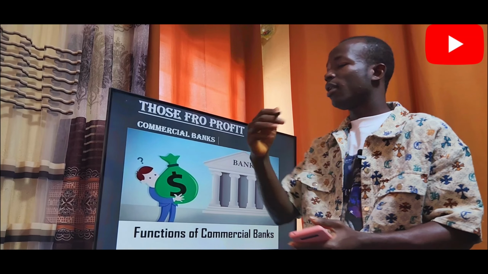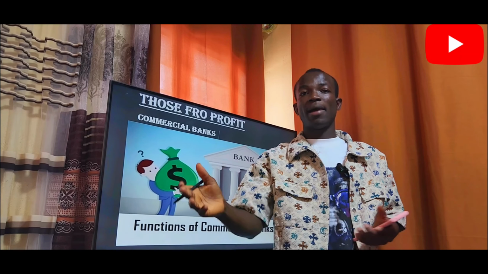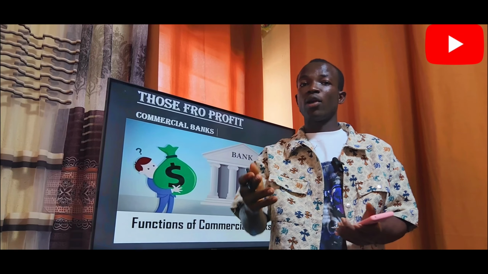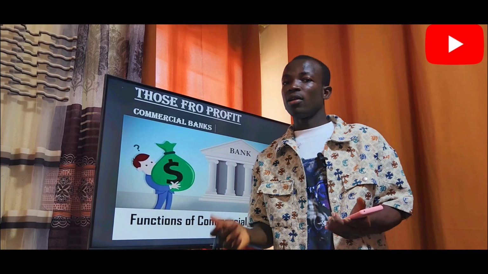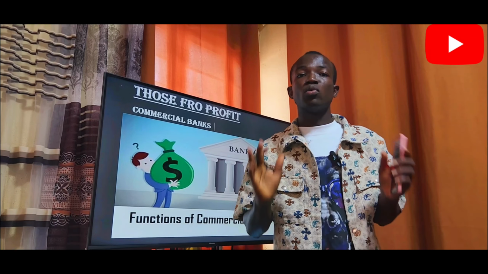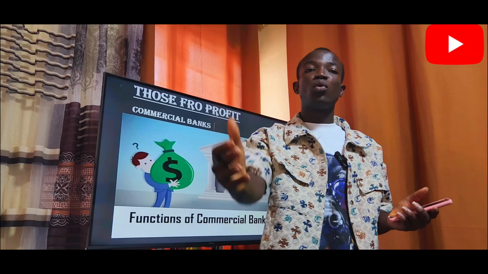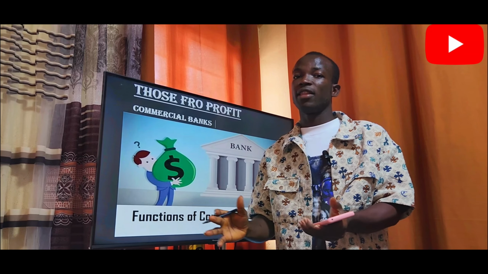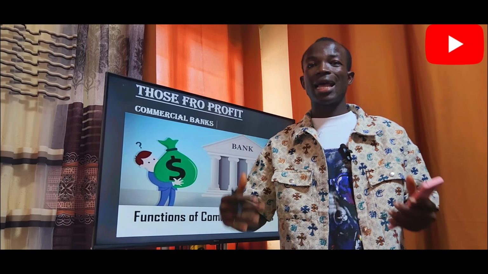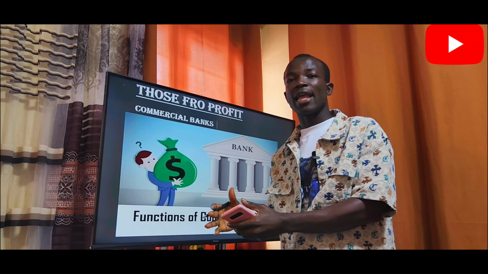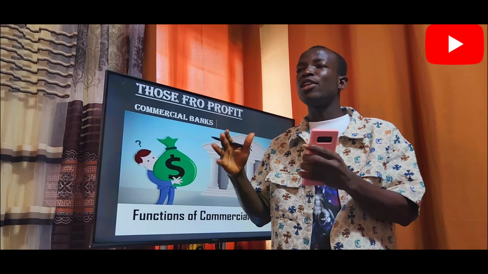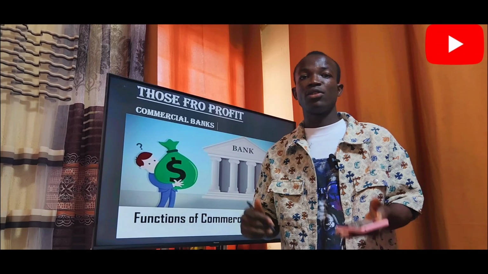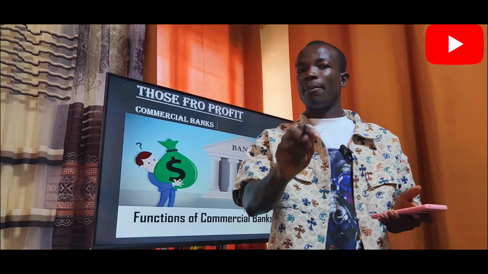Those are commercial banks. For example, we take United Bank of Africa. That's a commercial bank. We take Ecobank. We take Sterling Bank. There are so many commercial banks. They are there to make profit. That's why they give you loans, and they know they are making profit from that loan. You have collateral you have to give them. They are big traders that are into forex. If you see any commercial bank, there are forex traders inside, though you don't know. That's one secret about commercial banks.